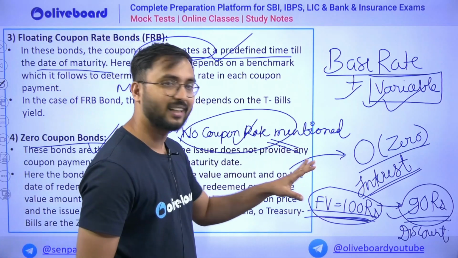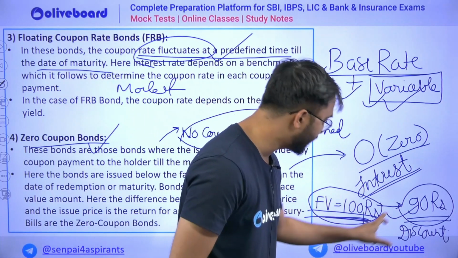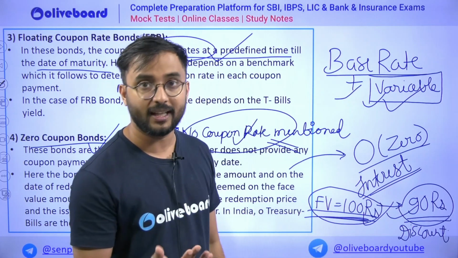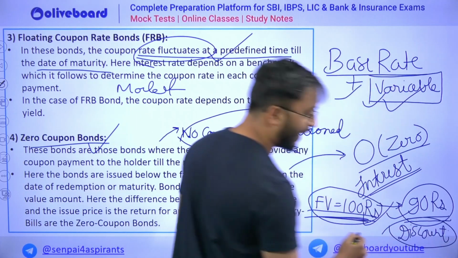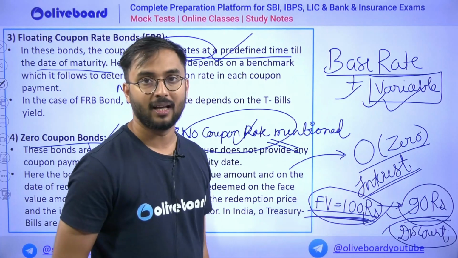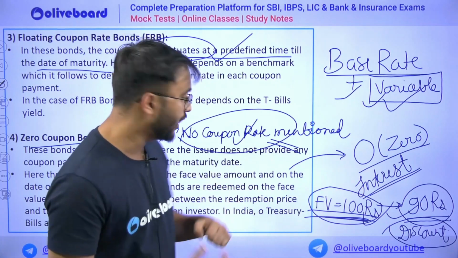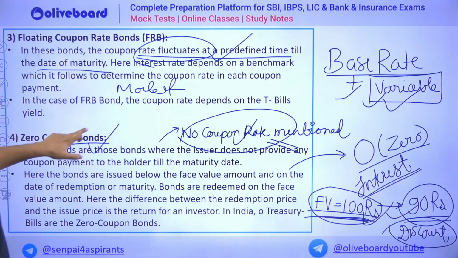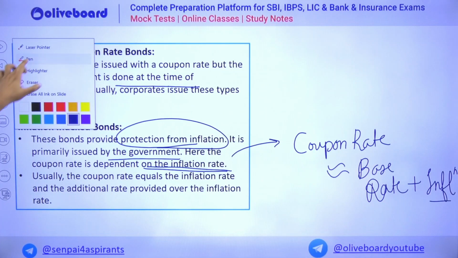So what it means is that they don't give you interest, but rather they will give you principal after the maturity, but you get an extra discount when you are buying the bond, and that is why most of the people buy it. Okay, now let's talk about the next type of bonds.